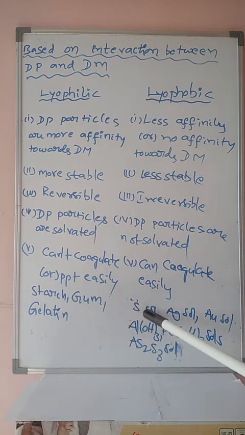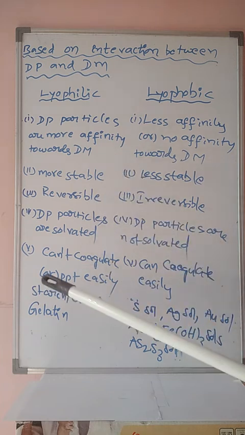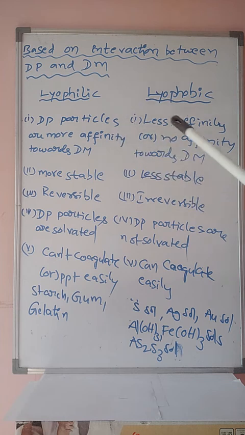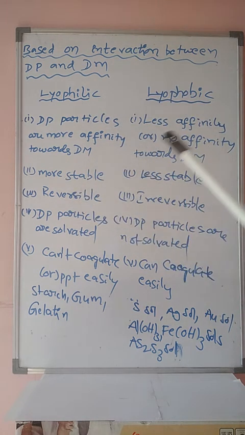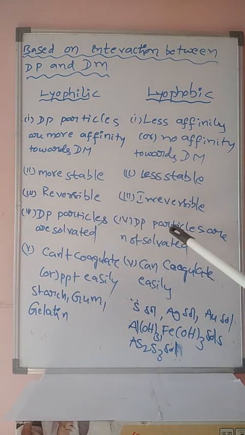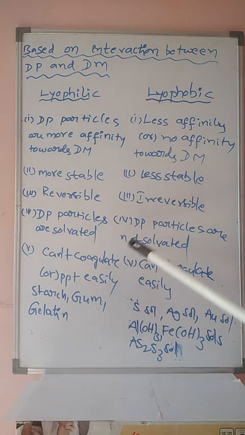Here examples are sulfur sol, means sulfur colloidal solution. Similarly, silver sol, gold sol, aluminum hydroxide, iron hydroxide sols, arsenic sulfide sol, As2S3 sol. Once again, students, briefly: between dispersed phase and dispersion medium, more affinity is present, less affinity or no affinity is present. These are more stable, these are less stable, these are reversible, these are irreversible. Here, the dispersed phase particles are solvated, dispersed phase particles are not solvated, cannot coagulate or precipitate easily, can coagulate easily.